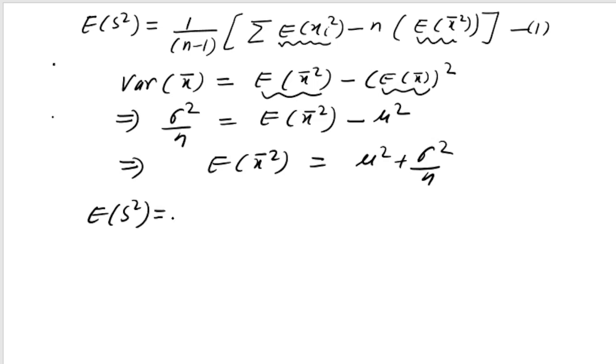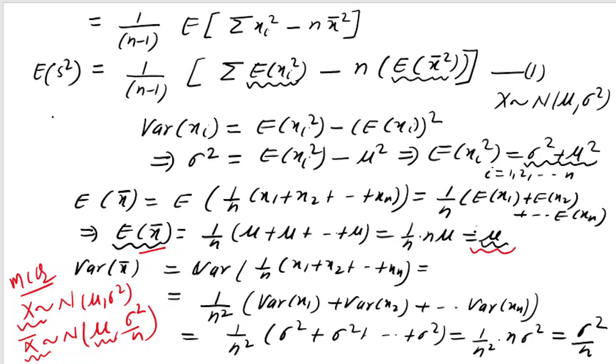So expectation of s square is equal to 1 by n minus 1 into summation xi square, where i varies from 1 to n. For each value of i from 1 to n, I am getting sigma square plus mu square, right? That is what I have completed here, that expectation of xi square is equal to sigma square plus mu square, for each value of i, that is i=1, 2, up to n.